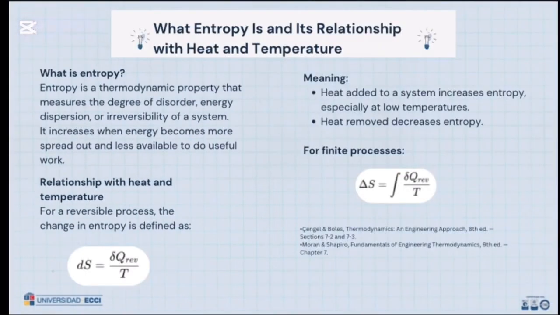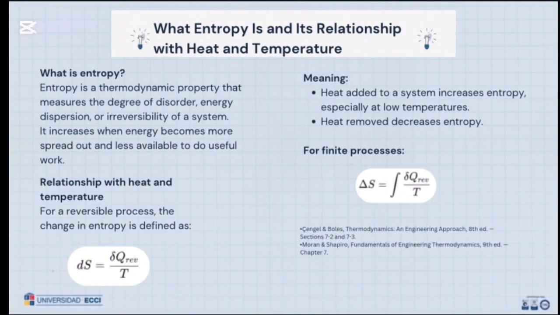Entropy and its relationship with heat and temperature. What is entropy? Entropy is a thermodynamic property that measures the degree of randomness, energy dispersion, or irreversibility of a system. It increases when energy becomes more spread out and less available to do useful work. Relationship with heat and temperature.